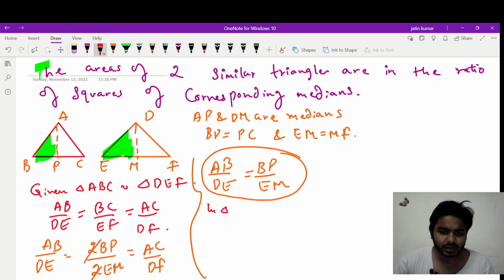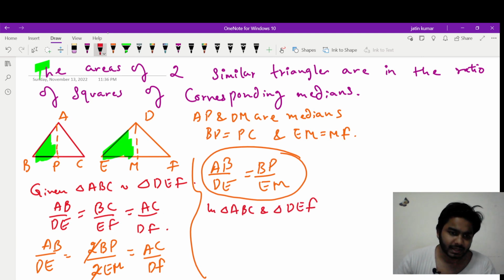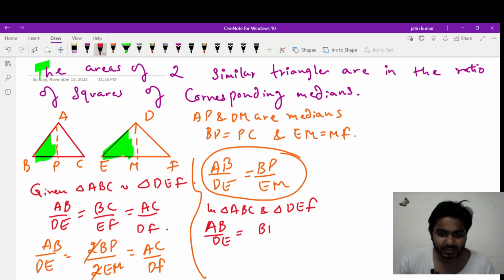So in triangle ABC and triangle DEF, can I say that, what can I say? My mind got a little shaken here. Yes, AB upon DE is equal to BP upon EM, right? And angle B is equal to angle E. So can I say by SAS criteria both these triangles are similar?